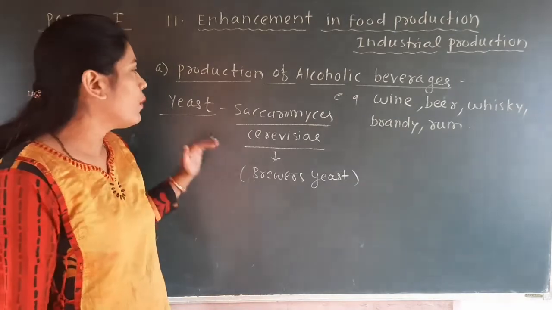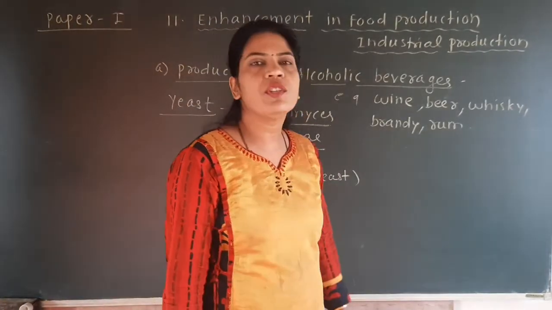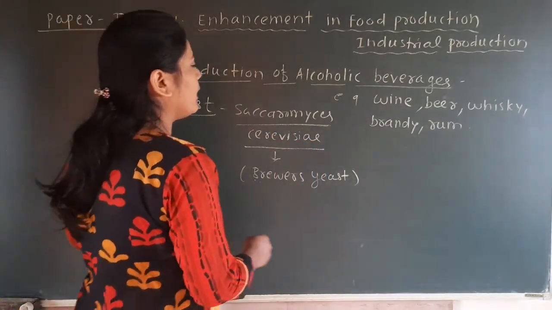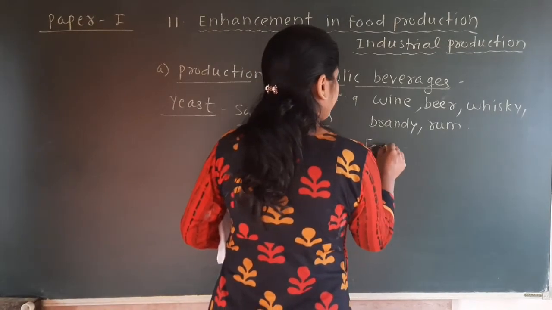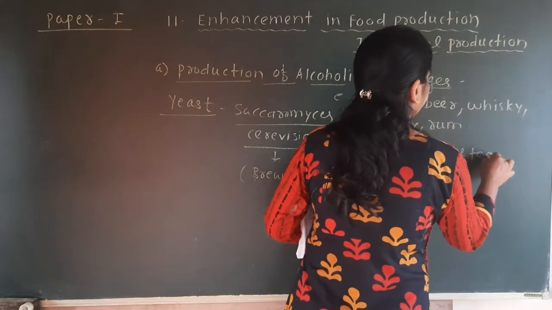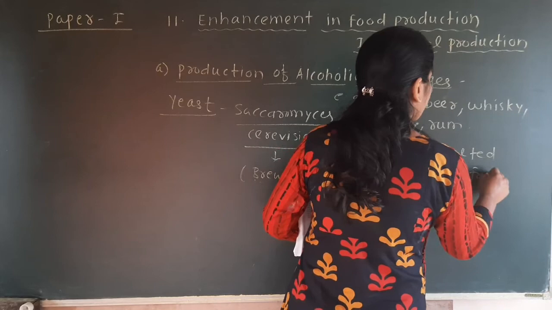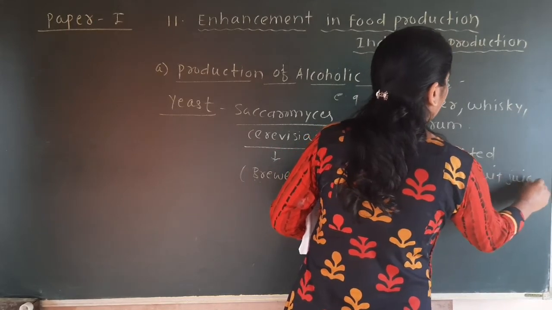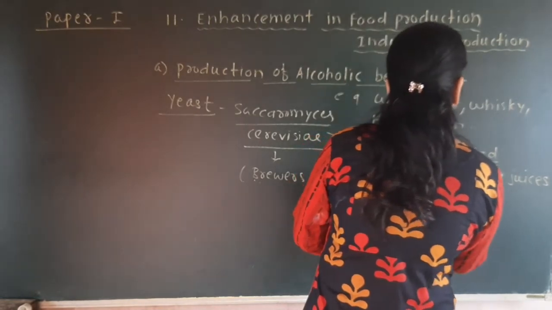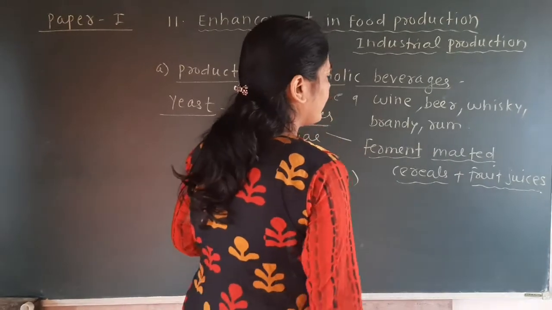Now what is the role of this yeast Saccharomyces cerevisiae in the formation of these alcoholic beverages? So this Saccharomyces cerevisiae yeast ferments malted cereals and fruit juices to produce ethanol.